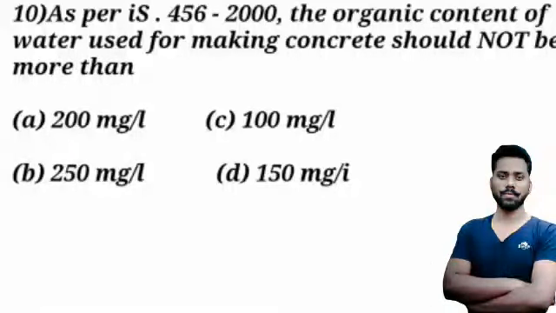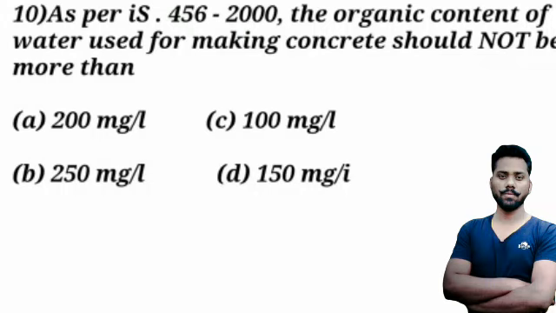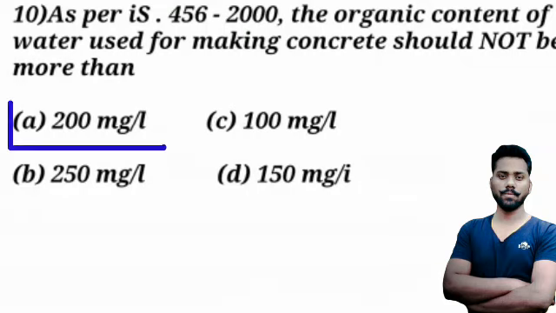Move on to the 10th question. As per IS code 456-2000, the organic content of water for making concrete should not be more than A, 200 mg per liter, B, 250 mg per liter, C, 100 mg per liter, D, 150 mg per liter. Then answer is A, 200 mg per liter.